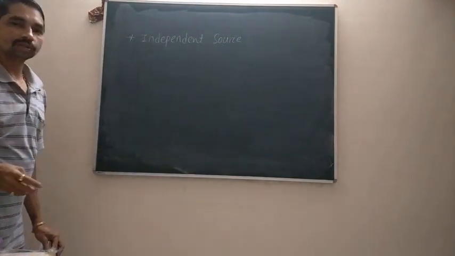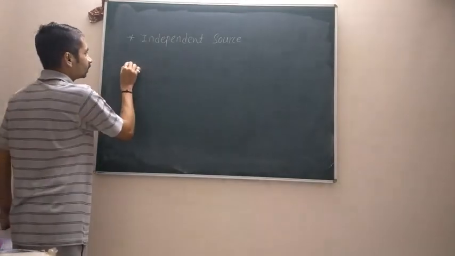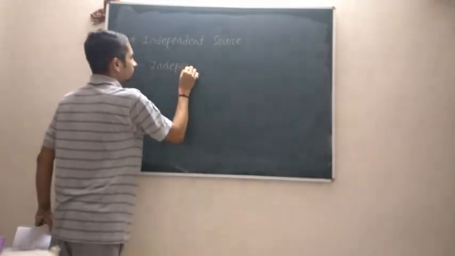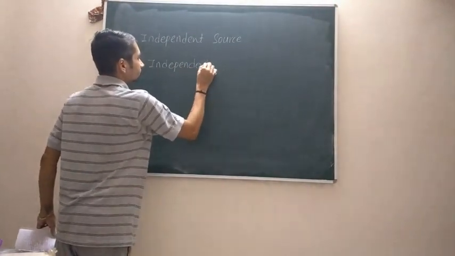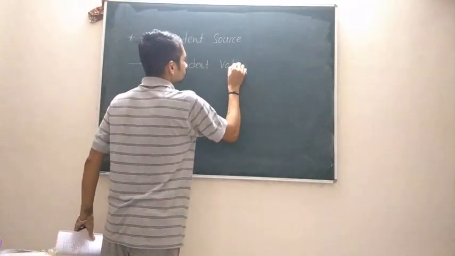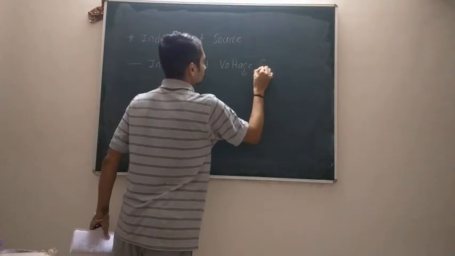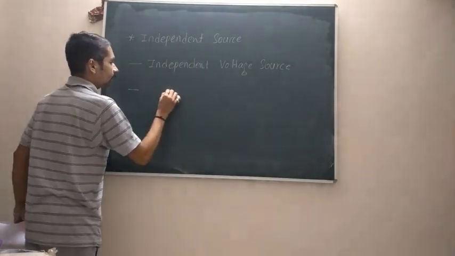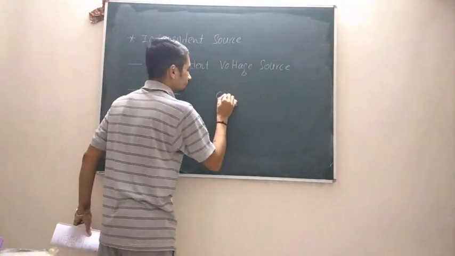The independent sources are classified as either an independent voltage source or an independent current source.